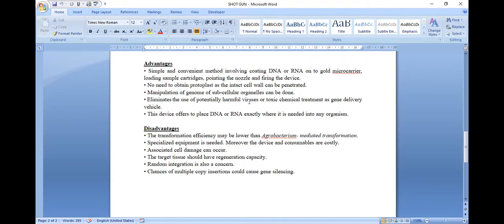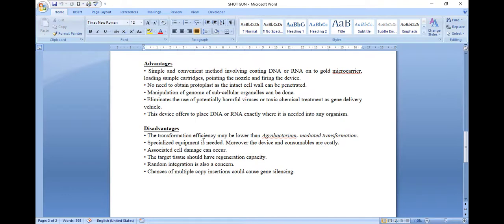One method to transfer DNA or genes is viral vectors. We need not use these viral vectors in this method, nor the toxic chemicals used in other methods. So toxic chemicals or harmful viruses are not required in this method. And this device offers to place DNA or RNA exactly where it is needed to be sent into the cells of the plants.